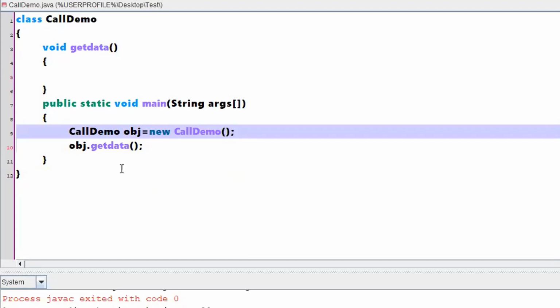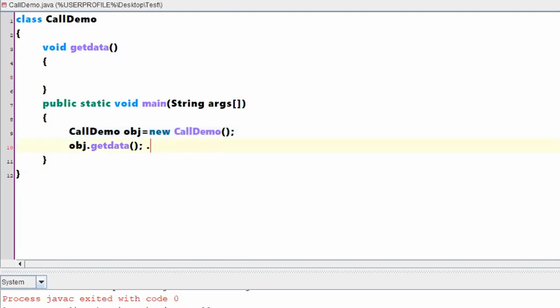Line number 10, this is the place where you are calling the function. So this is called the calling function. We have written the calling function in the main section, right? In the main method, you are writing a calling function. Under the main method only, you are calling the function. Once you are calling the function, there should be a definition written for this method. So where is the definition written? At line number 3, the definition has been written.